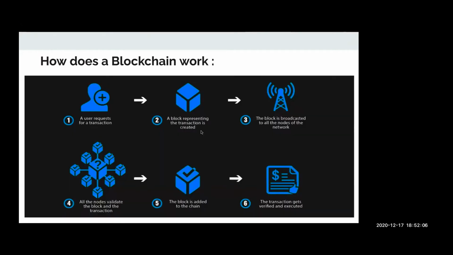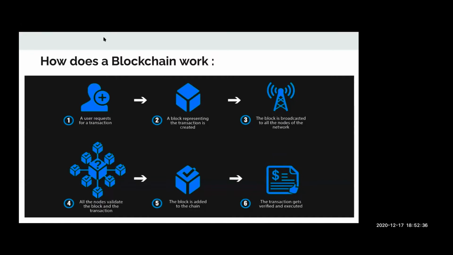Now, next, how does the blockchain work? It's a pretty simple diagram which depicts the whole process. Once the user requests a transaction, a block representing that transaction is created in the system, and that block is broadcast to all the miner nodes in the network, which start validating and verifying the contents of the transaction.